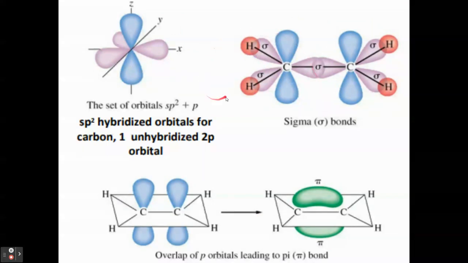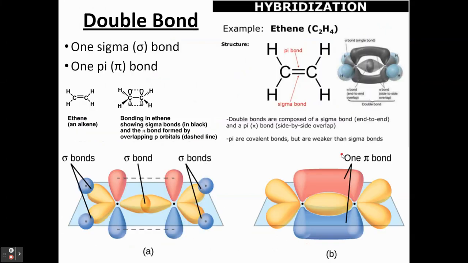And again, you can see more images here. We're showing you the direct overlap, the sigma bond, and here we're showing you the indirect overlap of the unhybridized p orbitals, and that would be forming the pi bond that's part of your multiple bond. So here's our double bond formation, one sigma and one pi to make the double bond. You can see it with the orbitals here.